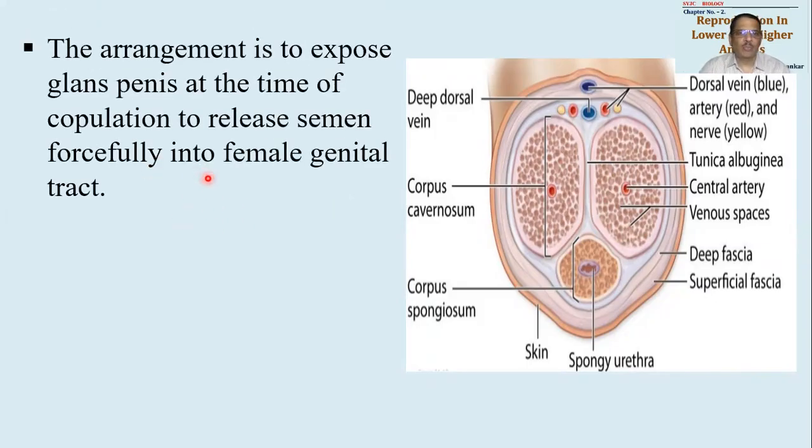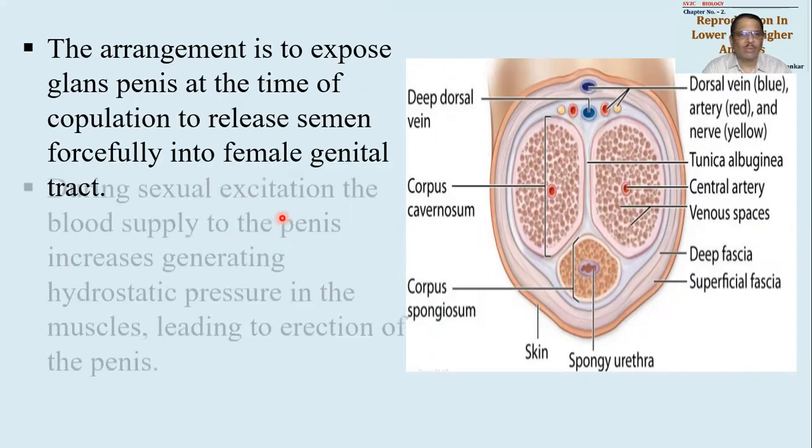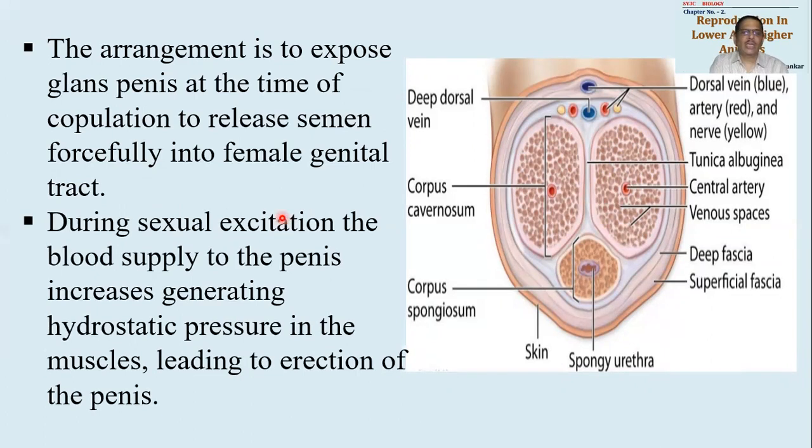जैसे मैंने कहा कि ये सब prepuce का arrangement किस लिए है, this is to make the semen eject out forcefully in the genital tract of the female. So ये सब important है. During sexual excitation क्या हो जाएगा, नॉर्मल कंडीशन में हम लोगों ने कहा कि ये penis जो है वो loose organ है, but whenever there is a sexual excitation and emotions of sex, the penis will change its morphology.